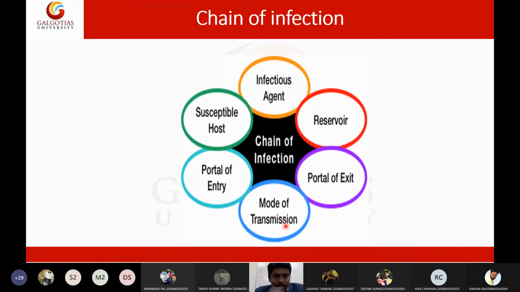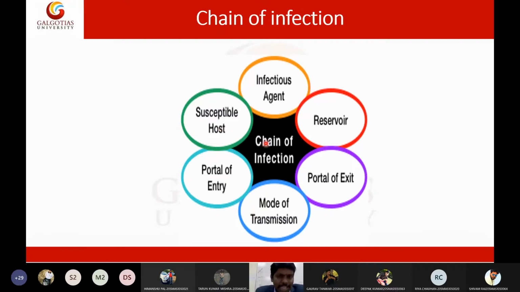After the mode of transmission, how the parasite enters into the host, either through the mouth, the nose, the blood, or other means, is called the portal of entry. Then it will attack the susceptible host. It can be a healthy person, an immunocompromised person, an infant, a just born baby, or an old person. Depending upon the host susceptibility, the pathogen will infect the host. These are the basic steps in the chain of infection: an infectious agent, reservoir, portal of exit, mode of transmission, portal of entry, and susceptible host.